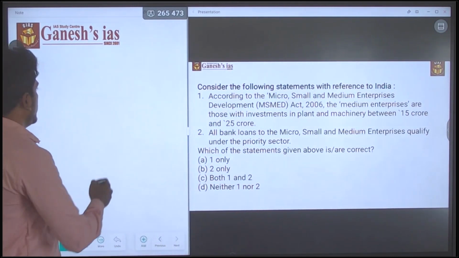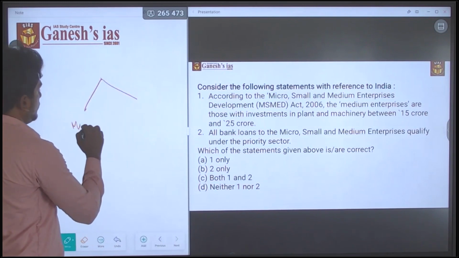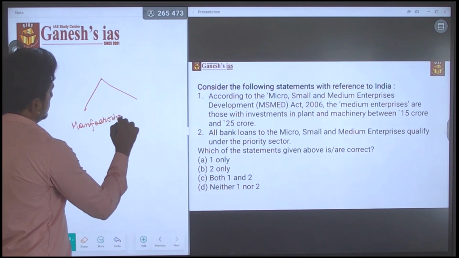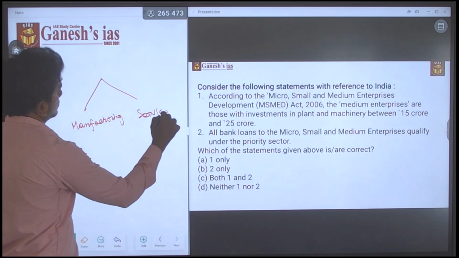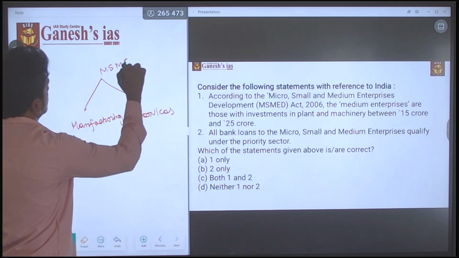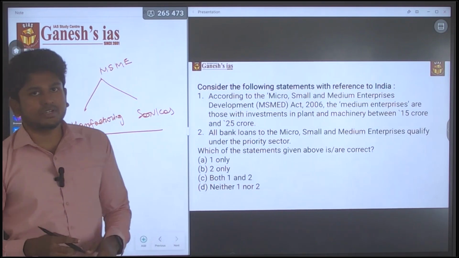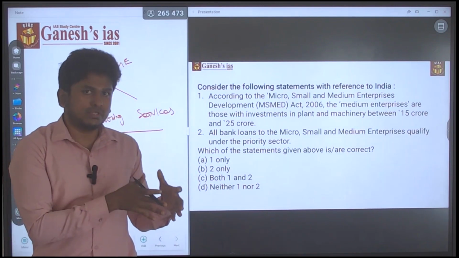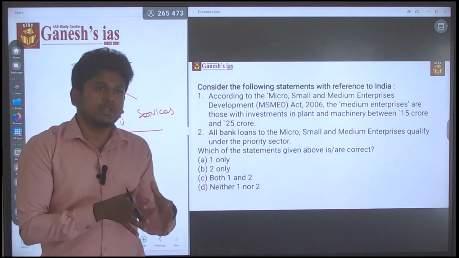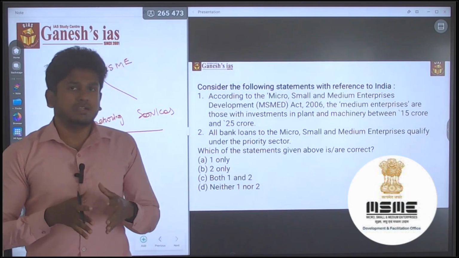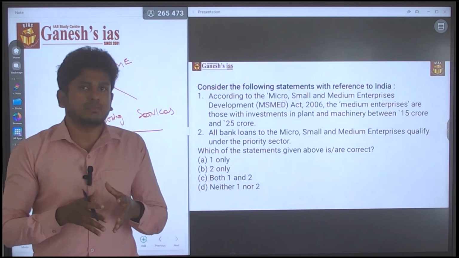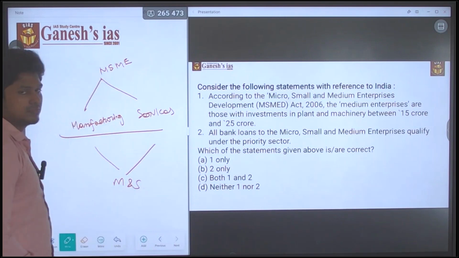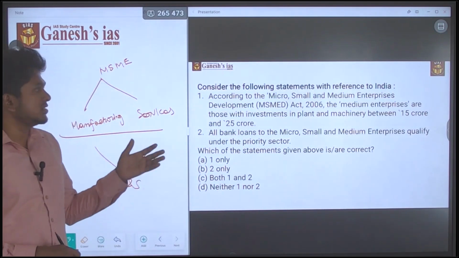Earlier, the definition for the MSME was in a split manner. For manufacturing there was a separate definition, and for the service sector there was a separate definition. But before the 2022 question, they made some changes in the MSME and gave a new definition with a single definition for both manufacturing and service sector. Based on this, this question was asked.